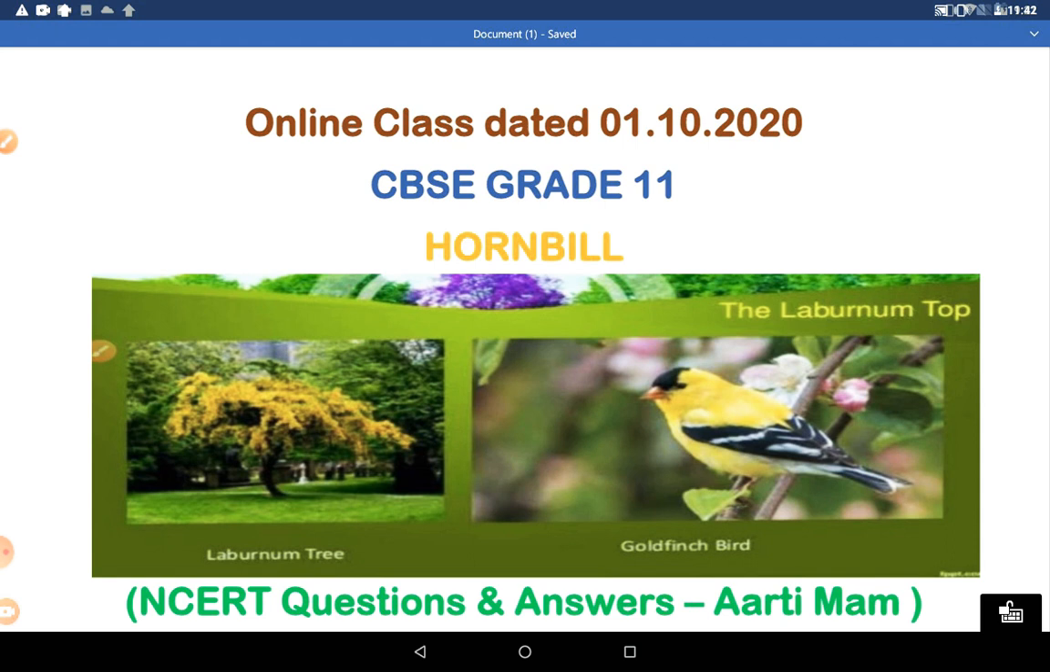The topic of today's online class is The Laburnum Top. We have already done the summary of this poem that is written by Ted Hughes. So now we are going to do NCERT questions along with poetic devices and other long questions. So let us start the session right now.